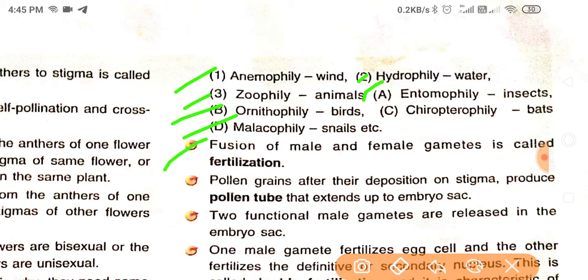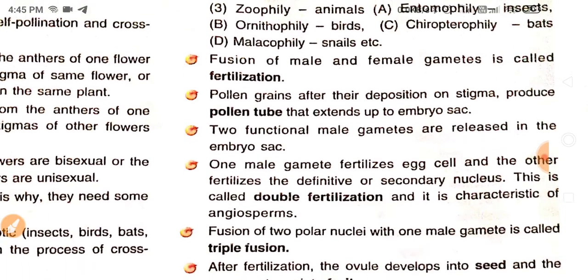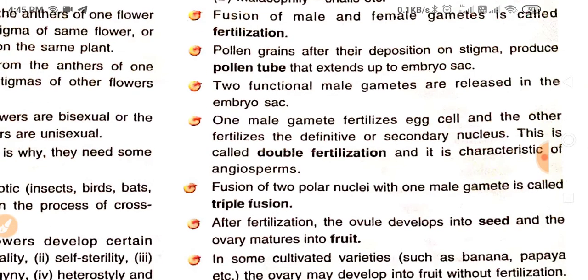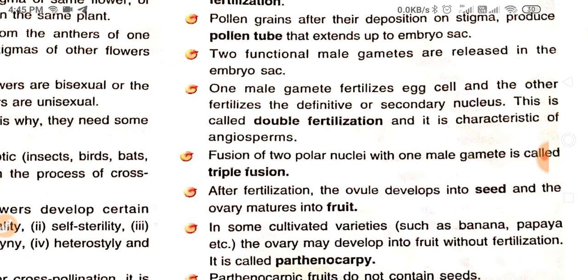And fusion of male and female gametes is called fertilization. Pollen grains after their deposition on the stigma produce a pollen tube that extends up to the embryo sac. Two functional male gametes are released in the embryo sac. One male gamete fertilizes the egg cell and the other fertilizes the definitive or secondary nucleus. This is called double fertilization.